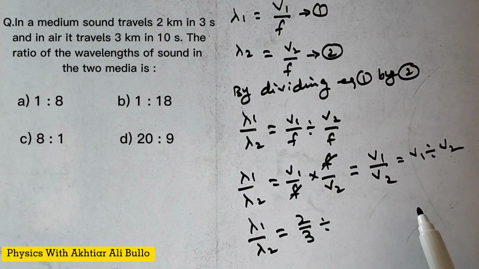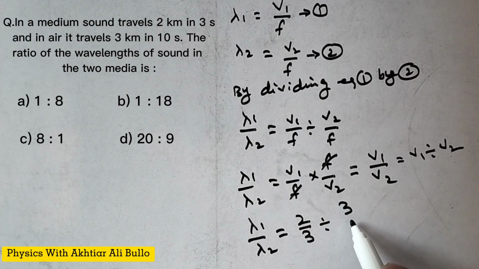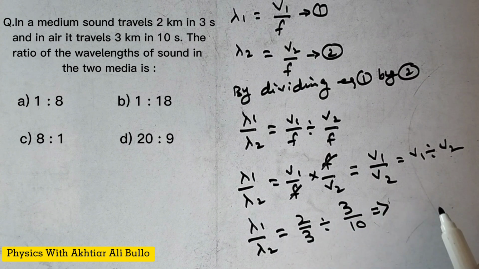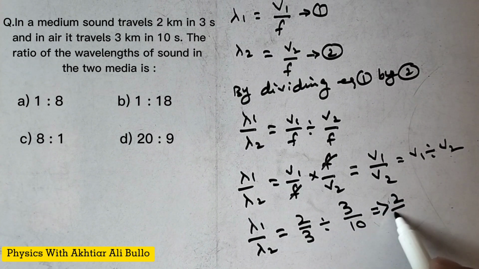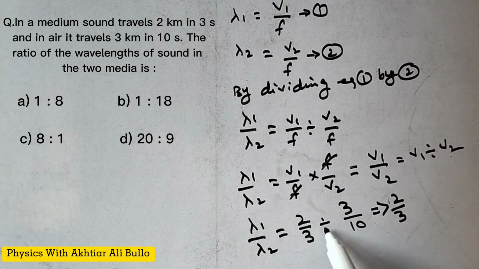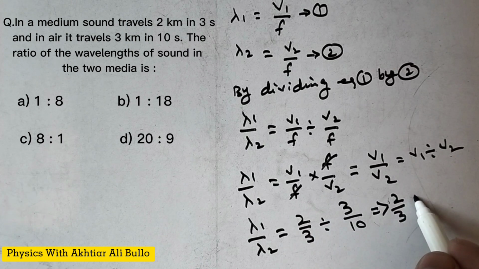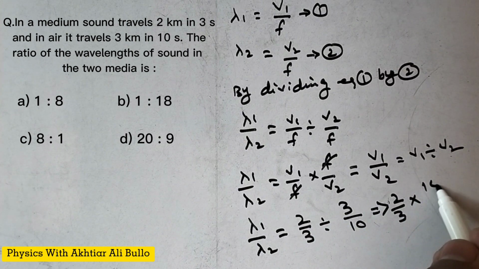V2 is 3 km in 10 seconds, so the speed is distance, 3 km, divided by time, 10 seconds. The 2 upon 3 will remain the same. When we change division into multiplication, it will be 10 upon 3.